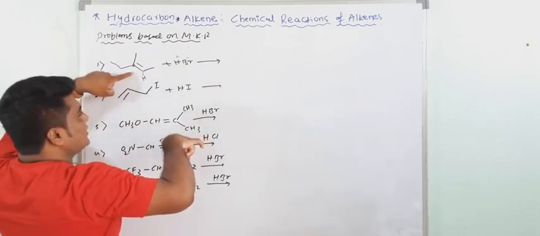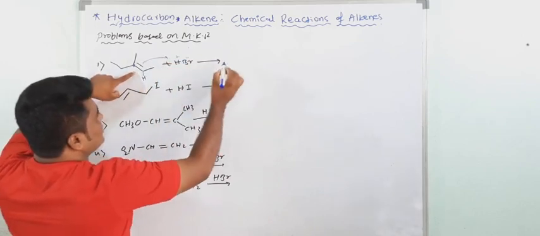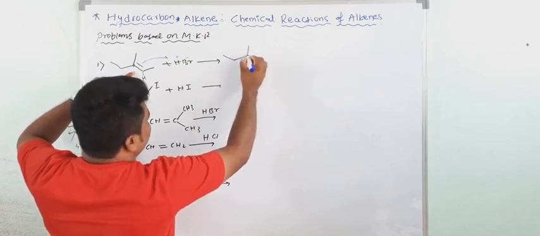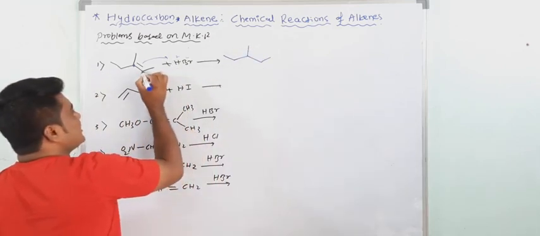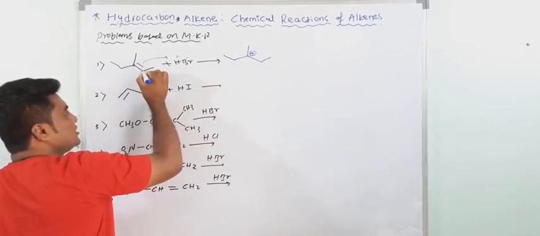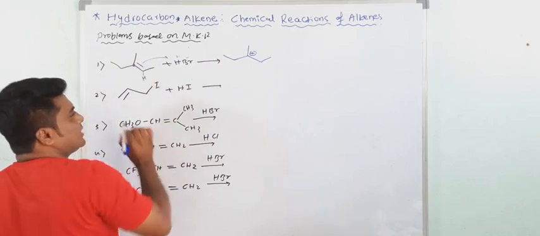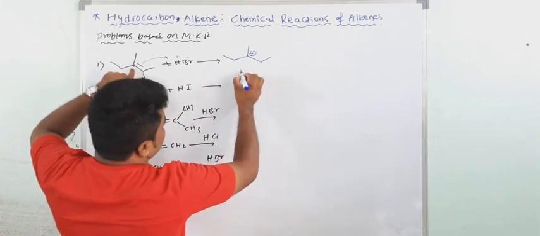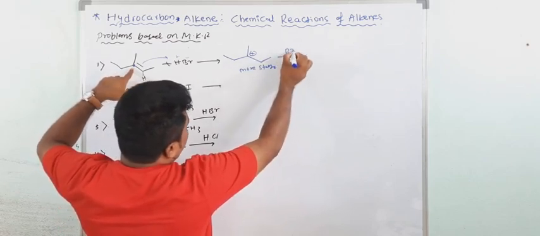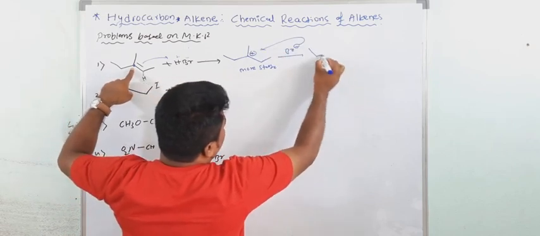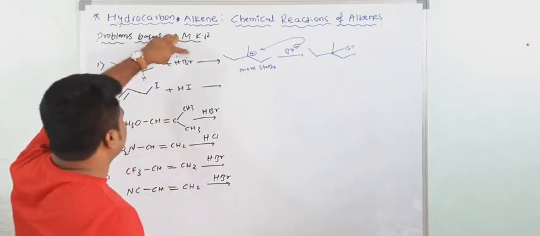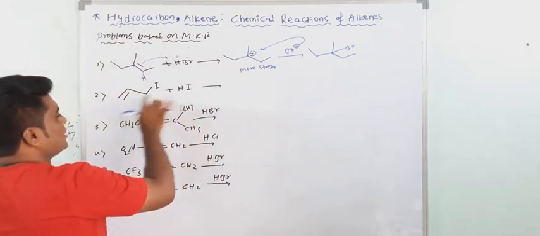First, what happens in this process of electrophilic addition? First protonation will take place, so now you have to make the stable carbocation. See here, if the protonation takes place at this point, the positive charge comes here. If the protonation takes place at the tertiary carbon atom, the positive charge is there. This is a secondary carbocation and this is the tertiary carbocation, which is more stable. So from the carbocation, Br minus goes over there. Then you will get the final product. See, this is the final product, and if you use the Markovnikov rule, it goes over there too. Now use the Markovnikov rule here also.